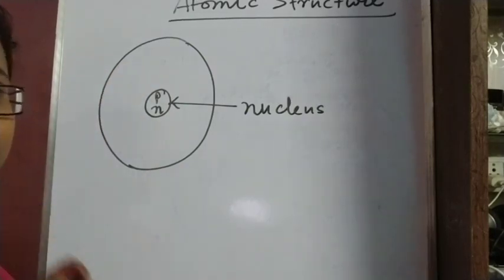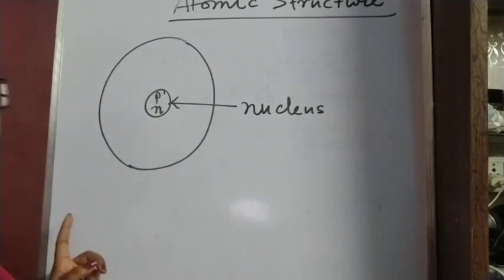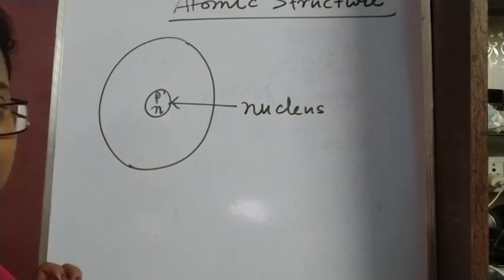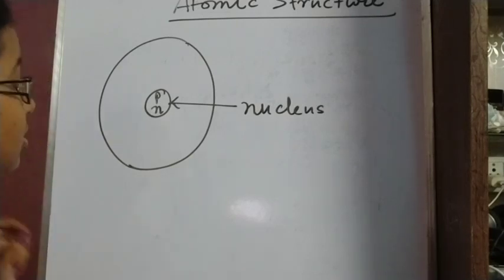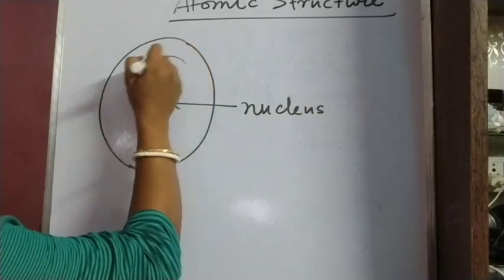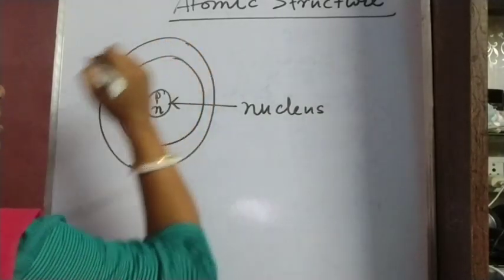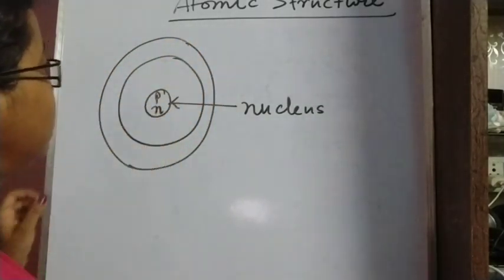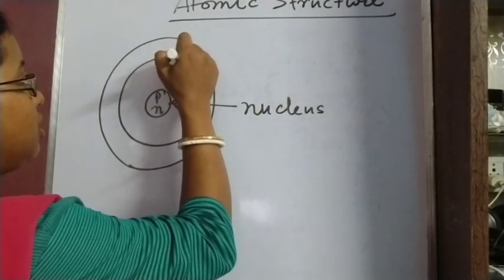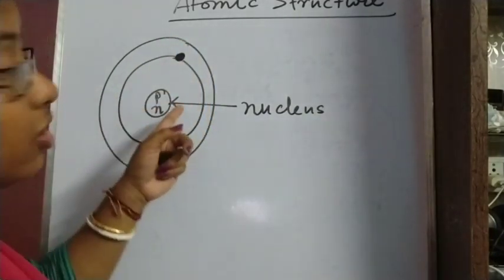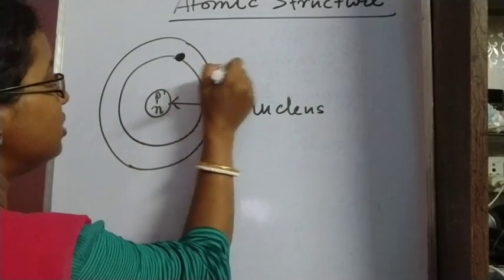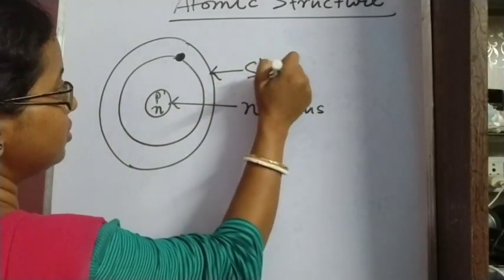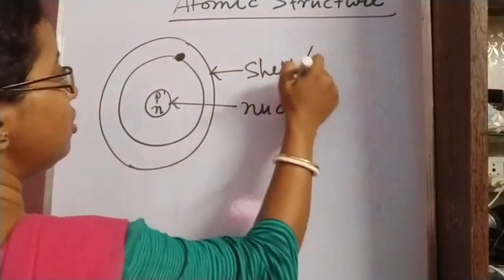And electrons, another subatomic particle which is present in atom, are having negligible mass, and these electrons are residing in these circular paths, called shell or orbit.